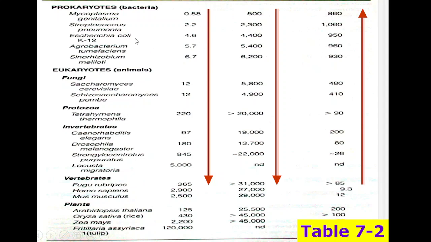Mycoplasma genitalium is the smallest of the bacteria, with 0.58 MB of genome size, and it keeps on increasing in prokaryotes and in eukaryotic cells. In the case of plants, for example the last one, the tulip plant, it has 1,20,000 MB of genome size. Compare this, which is less than 1, with more than 12 lakh. So it is comparatively far greater in genome size.